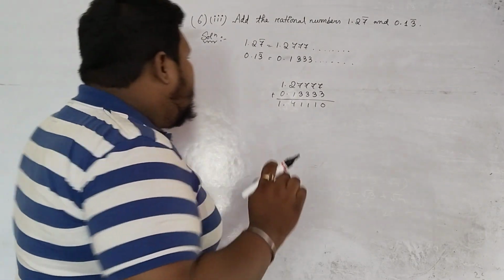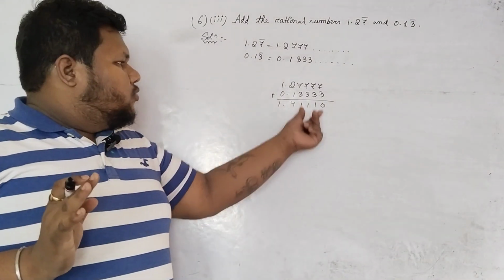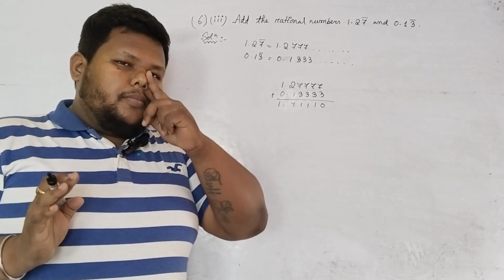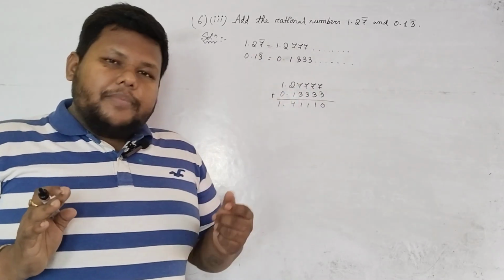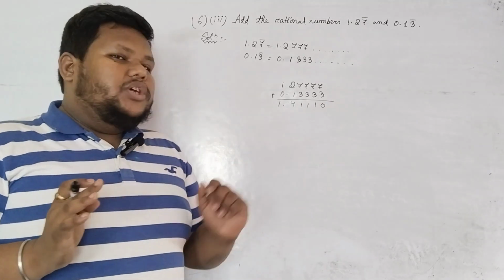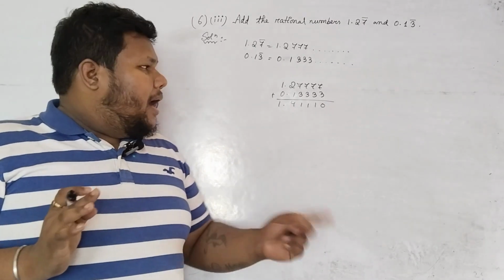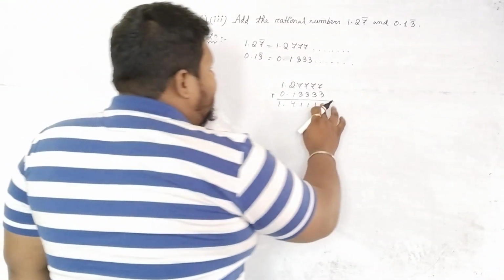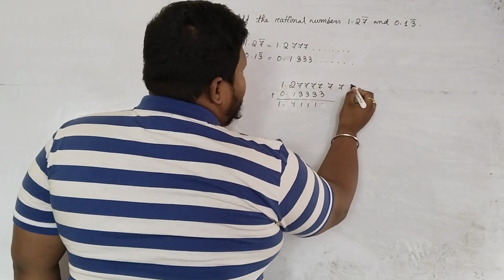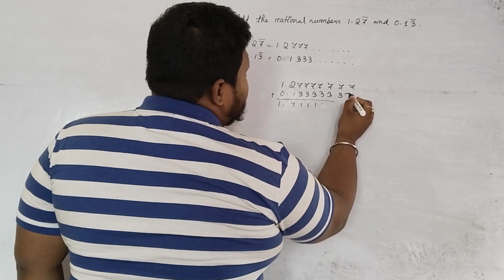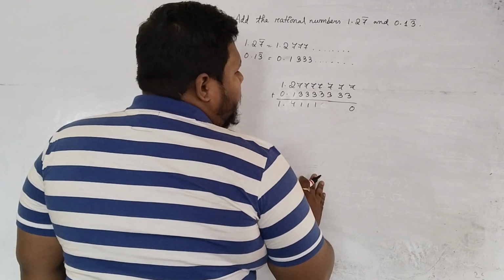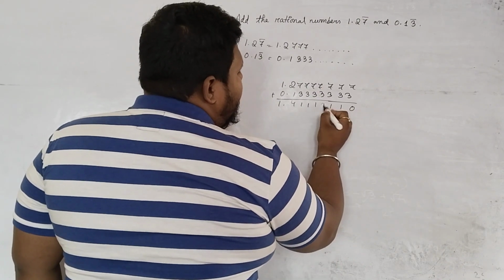Now you can tell me, sir, this 1 is repeating 3 times, but 0 is repeating continuously? That means the bar will come on this 0? No. The bar will come above this 1. Why? Because suppose I have written a few more 7s and a few more 3s, then when we add them, we always have to consider 1, 0, then we will give 1.